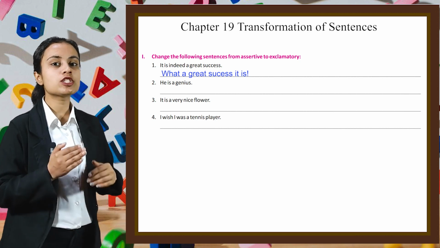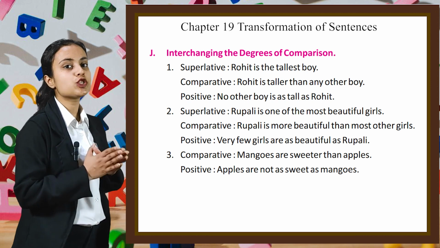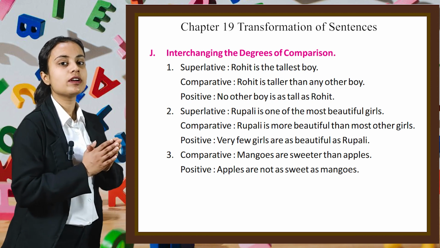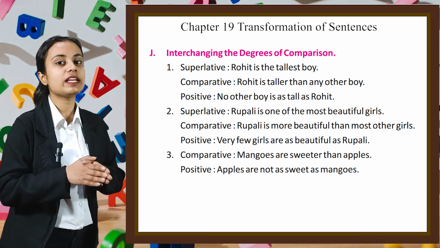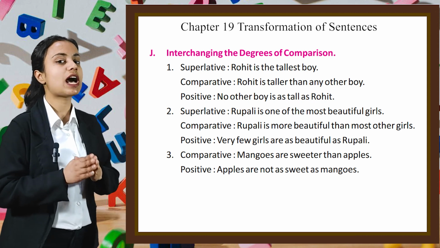Let's move on to the next topic, which is interchanging degrees of comparison. First one is superlative: Rohit is the tallest boy. In comparative, Rohit is taller than any other boy. The positive one: no other boy is as tall as Rohit.